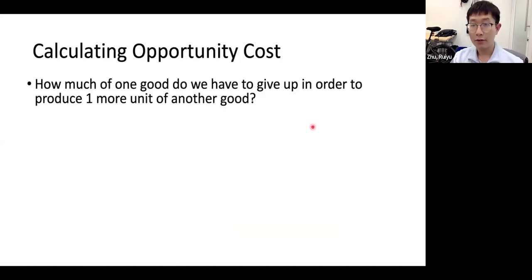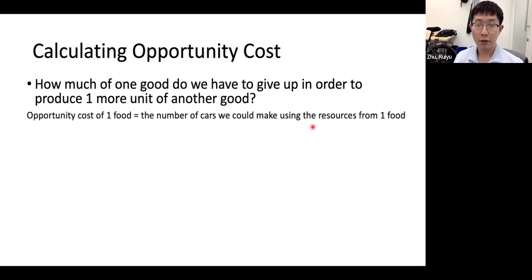Similarly to the budget constraint, with the PPF we can also calculate the opportunity cost, because if we want to produce more cars, we have to give up some food, right? That's the idea of opportunity cost. So what's the opportunity cost of one food?